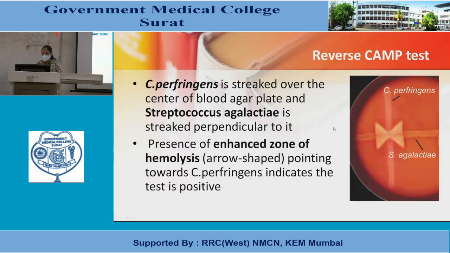Now the reverse CAMP test for Clostridium perfringens. Clostridium perfringens is streaked over the center of the blood agar plate and Streptococcus agalactiae is streaked perpendicular to it. Clostridium perfringens is here and perpendicular to it, Streptococcus agalactiae. Presence of an enhanced zone of hemolysis, arrow shaped, pointing towards each other, indicates the test is positive.